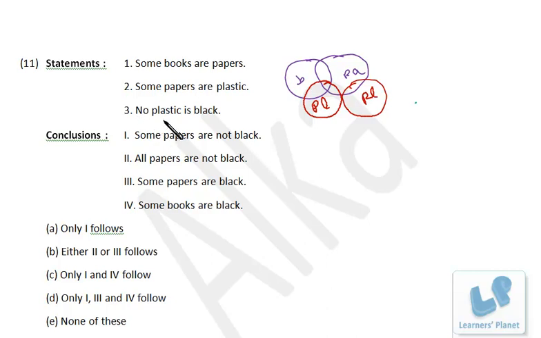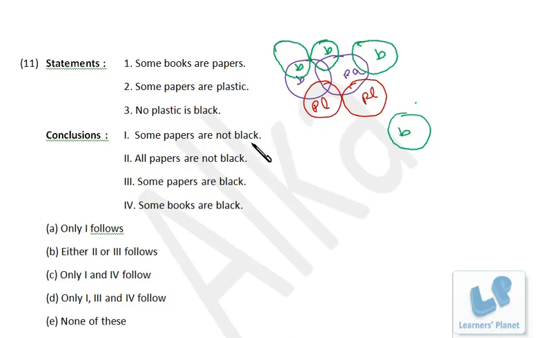Then no plastic is black. So the next element is introduced. So further there are various possibilities. No plastic is black. So maybe this is the condition, maybe this is the condition, maybe this is the condition, or maybe this is the condition, or maybe some other possibilities are there. As of now we just proceed with the conclusion. Let's see what happens. If it is required, we'll see more possibilities.